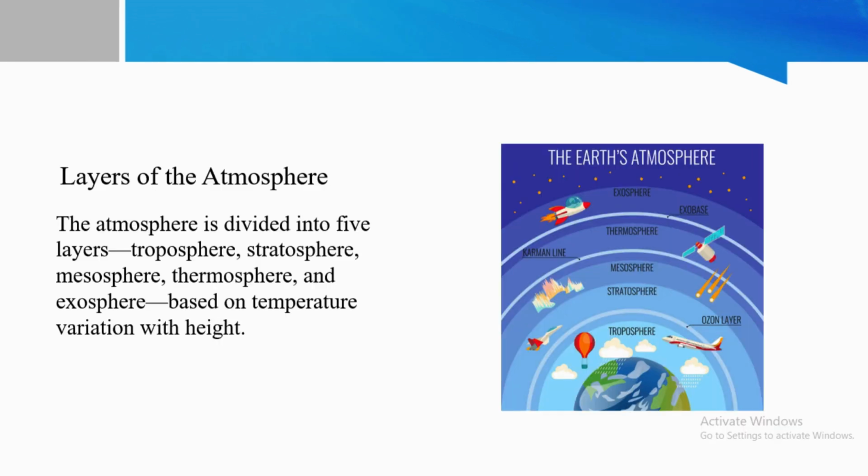There are the layers of the atmosphere. The atmosphere is divided into five layers, which are the troposphere, stratosphere, mesosphere, thermosphere, and exosphere, based on their temperature variations with height.